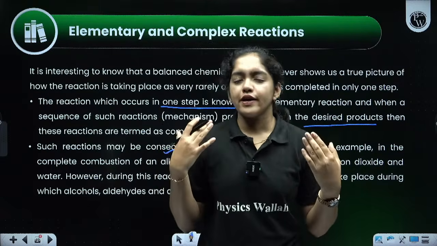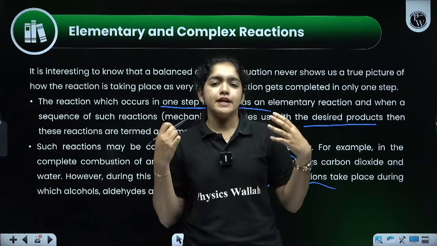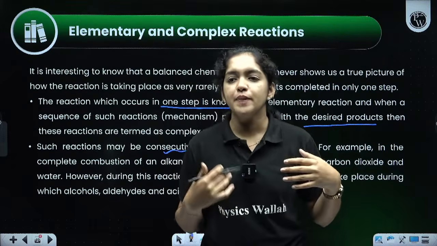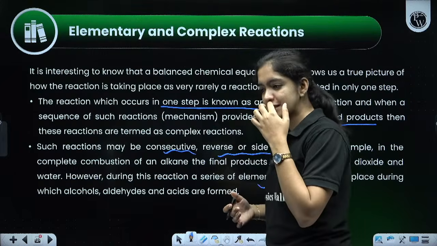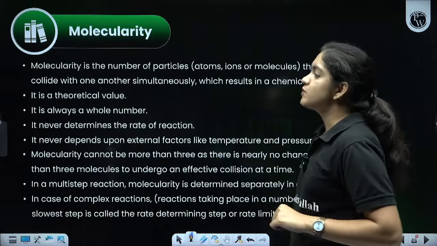So if it is complex, many steps will be there, and in each step different products will be there. If the reaction is happening in many steps, then it is known as what? Complex reactions. Then next one is molecularity.